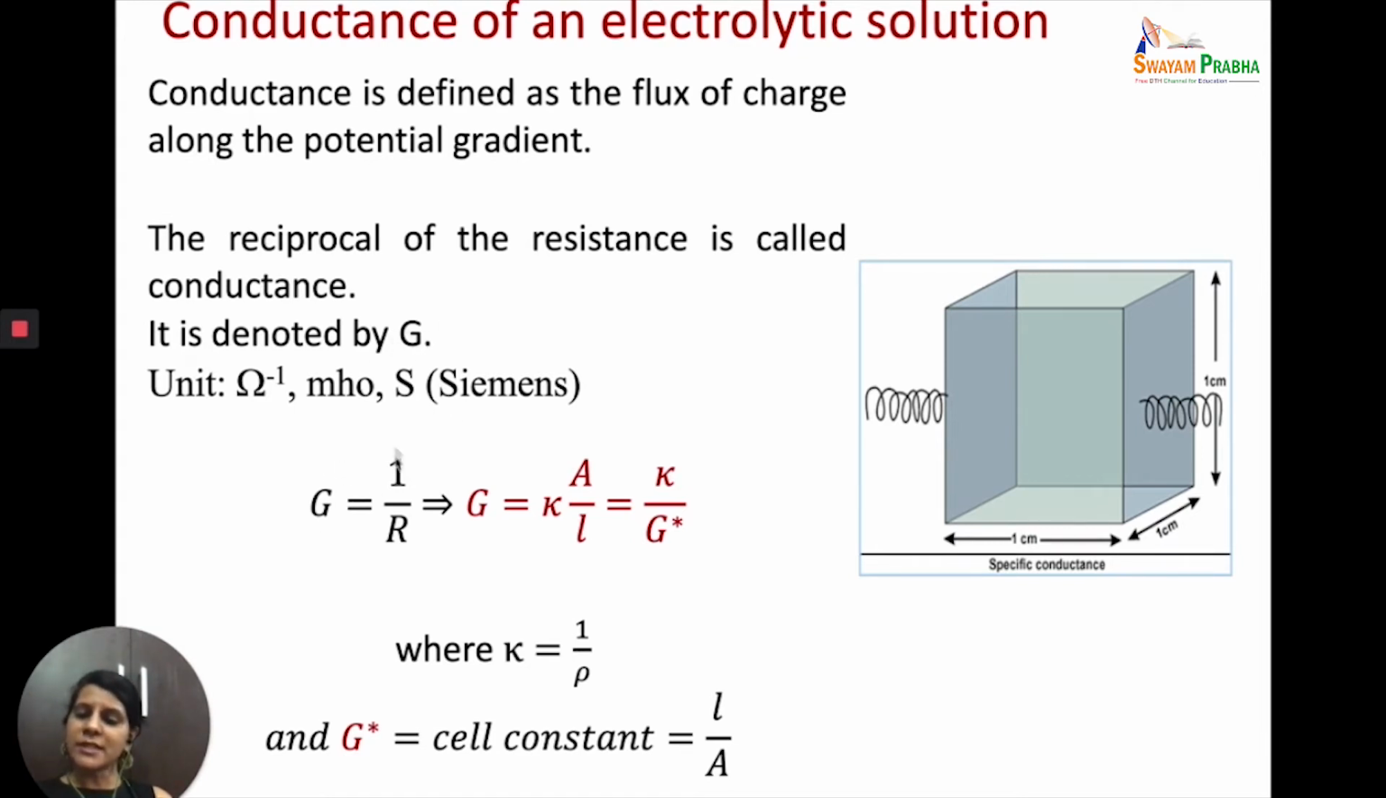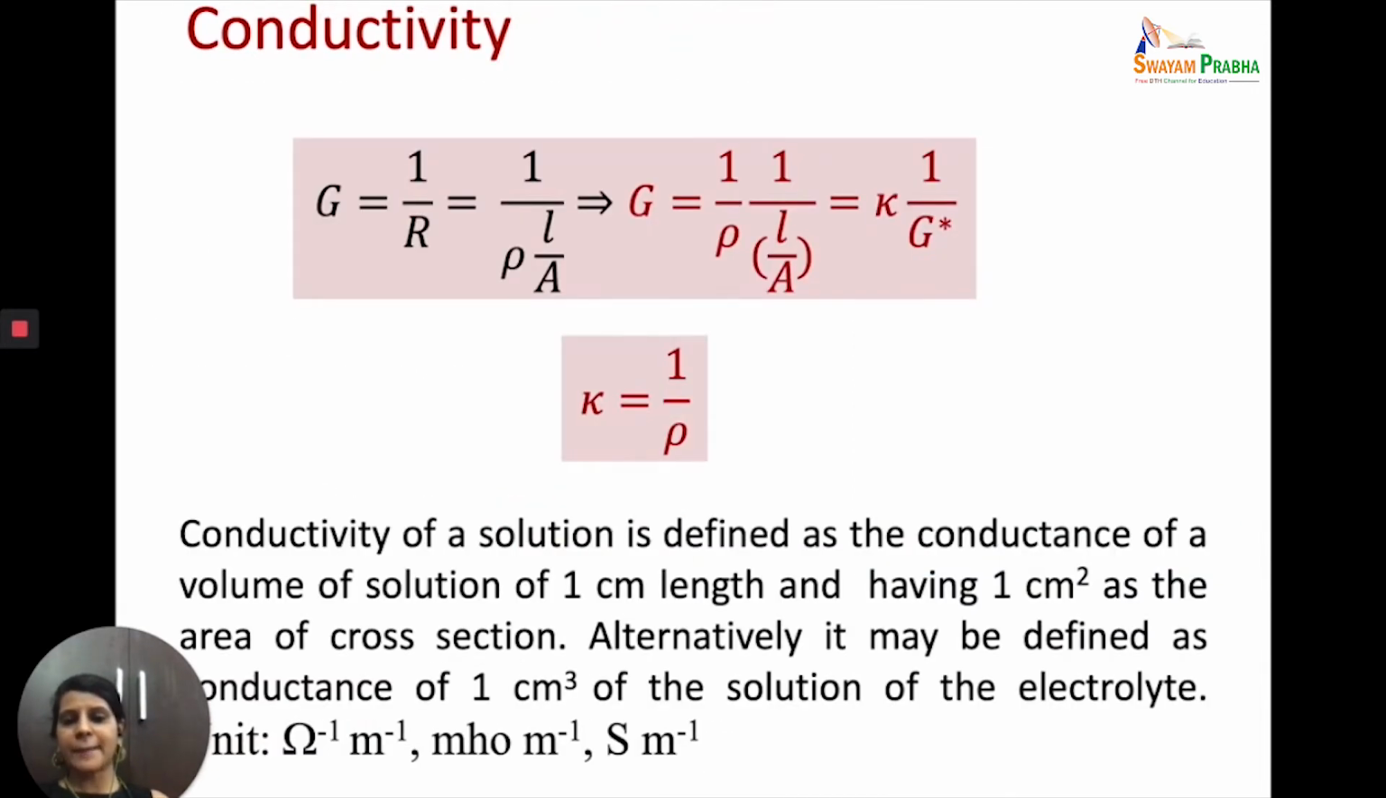Now, because conductance is equal to 1 by R, it is equal to 1 by rho into 1 upon L by A, where L by A we have already said is the cell constant. So, kappa upon G star. So, G is equal to kappa upon G star, where kappa is defined as a term called conductivity, which is actually equal to 1 upon rho, or it is the reciprocal of resistivity, and G star is equal to the cell constant or L by A.